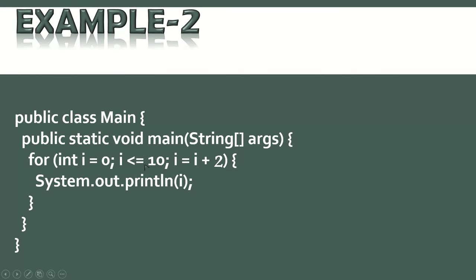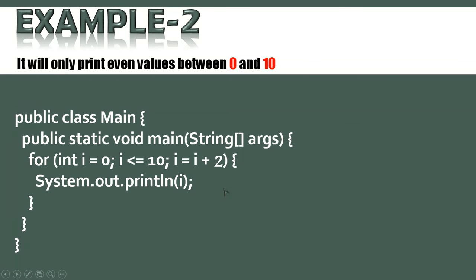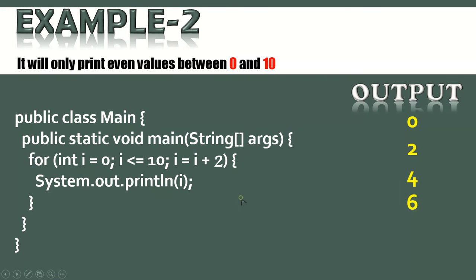So int I is equal to 0, I less than 10, I is equal to I plus 2, it is incremented by 2. So over here it will only print the even values from 0 to 10, because the first value is 0, and then again it will execute, then you come over here, it will increment the value by plus 2. So it will come, see 0, then plus 2 means 2, 4, 6, and up to 10 it will come because it was equal to 10, and then it will stop. So this is how we do the various kinds of loops. Okay, I hope that this is clear to you.